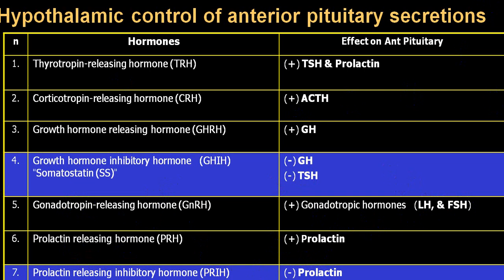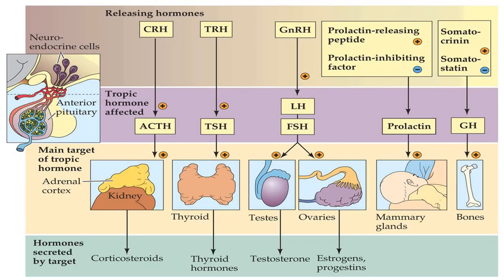So these are the effects on the anterior pituitary. So these are the functions of all the hormones which are released by hypothalamus: corticotropic releasing factor, TRH, gonadotropic releasing factor, and the inhibitory factors, somatotropin and somatostatin. So these are all the different hormones and what they do. So this is regarding the anterior pituitary. And we have already told you, in the posterior pituitary, the hormones are manufactured in the supraoptic nucleus and paraventricular nucleus, that is ADH and oxytocin.